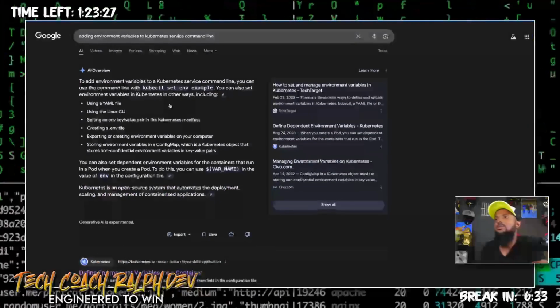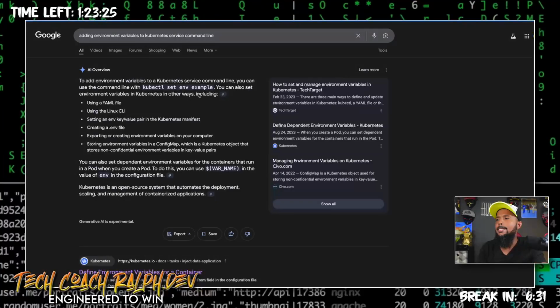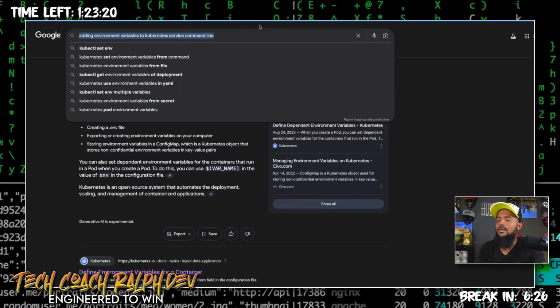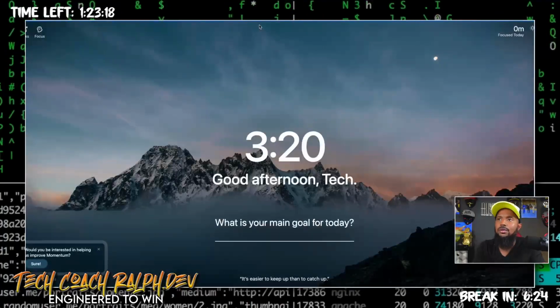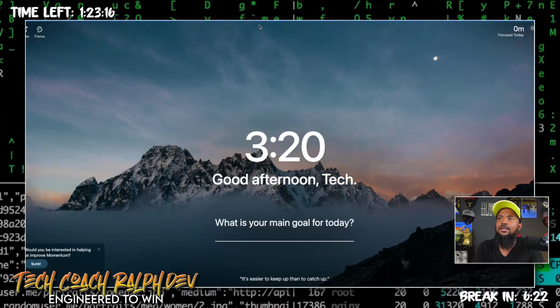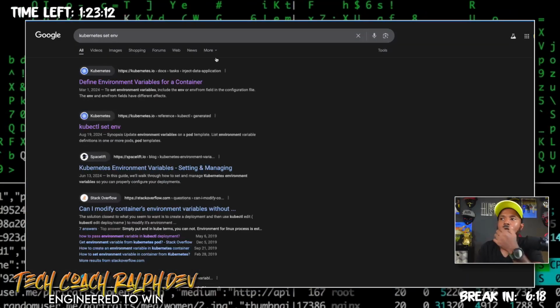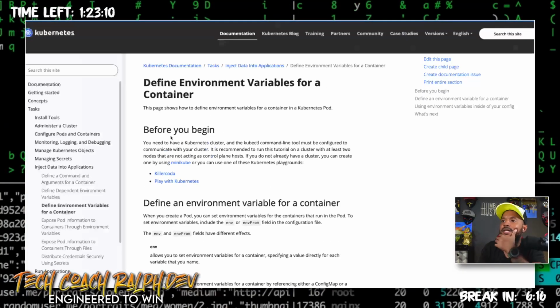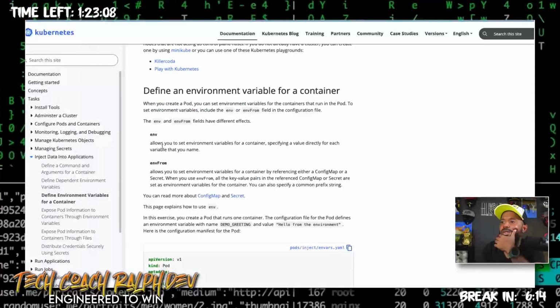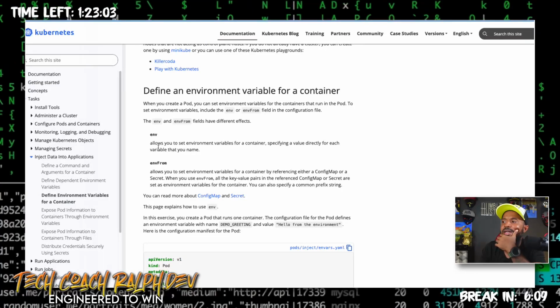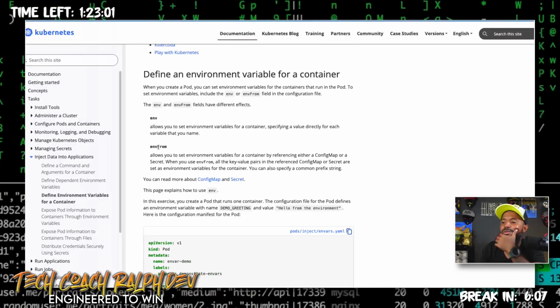Let me do another search: Kubernetes set env example. Let's take a look. Set env. So define variables for container. It allows you to set environment variables for a container specifying a value directly for each variable name that you pass.